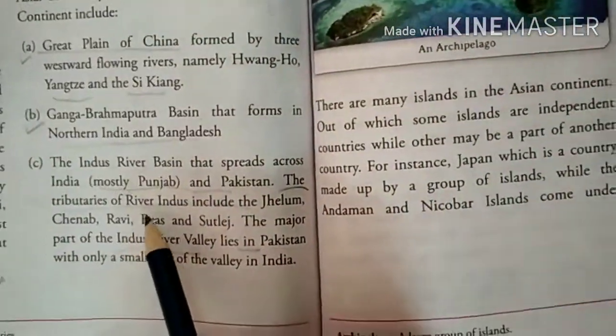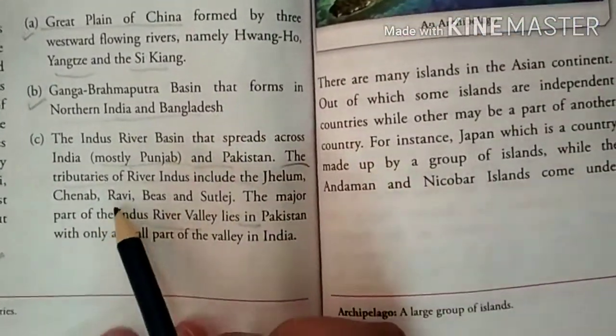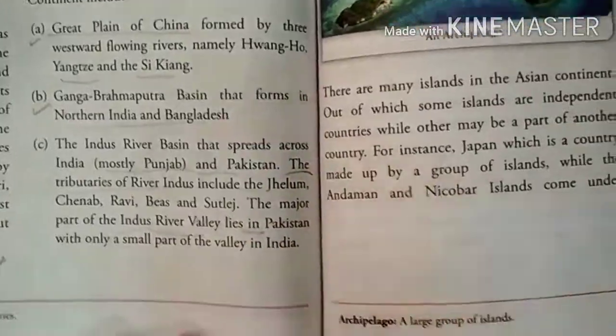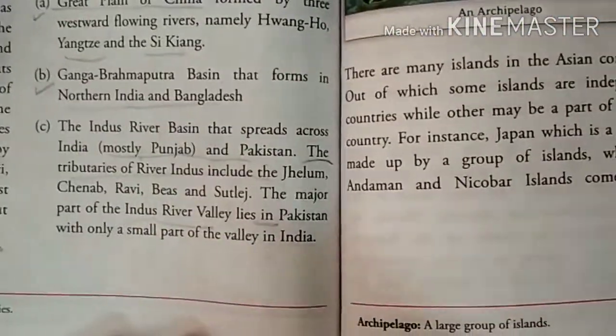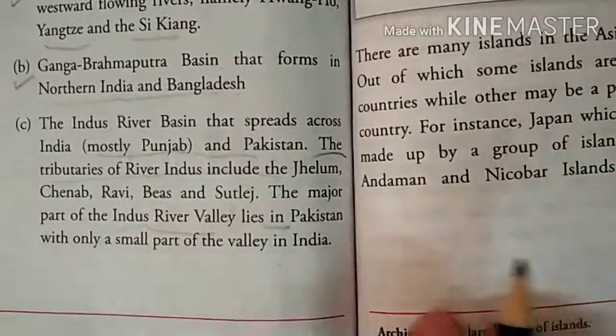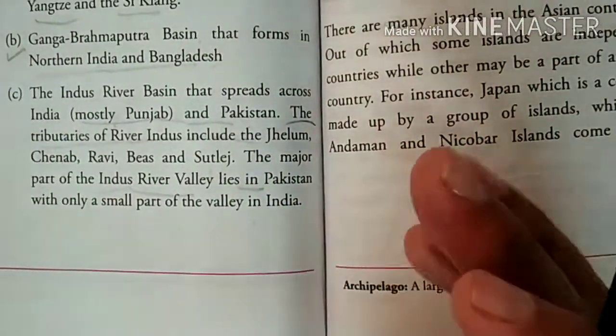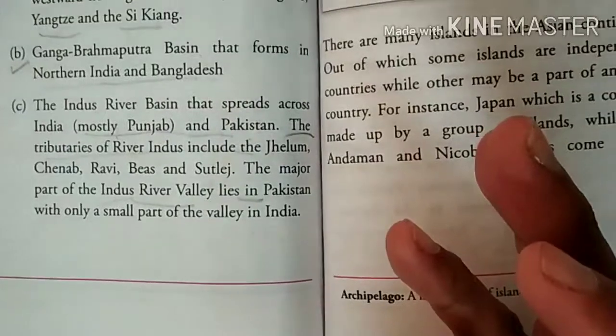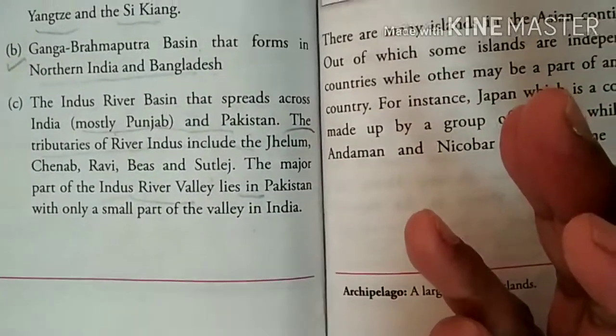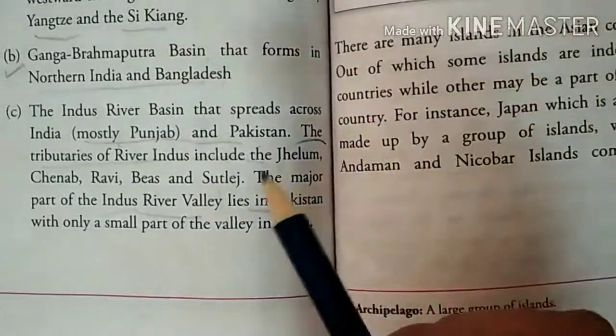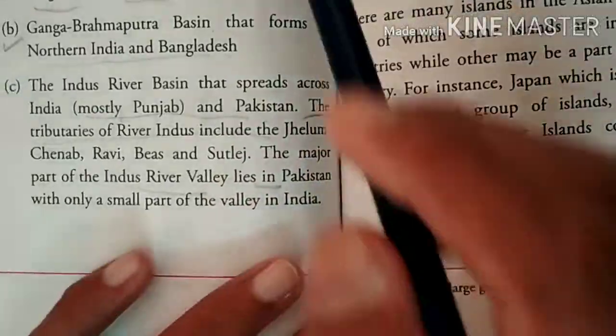The tributaries of river Indus include the Jhelum, Chenab, Ravi, Beas and Satluj. The major part of Indus Valley is in Pakistan and a small part is in India. Now you know, in Punjab before we had 5 rivers. Now mostly we have 3 rivers: Ravi, Satluj and Beas, and Jhelum and Chenab are in Pakistan.